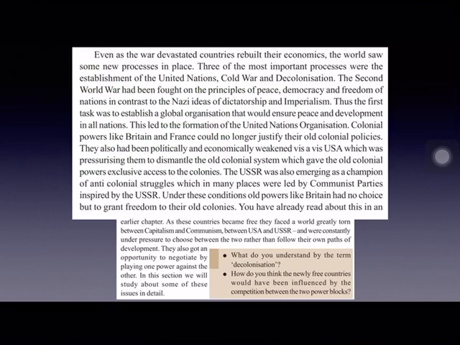And the third one is decolonization. The third process is decolonization. Decolonization means after the Second World War, as I told you, many of the European countries were busy rebuilding their economies. So they gave freedom to their colonies. And colonial rule came to an end. All the countries which were colonized by the European countries got freedom from colonial rule. That is called decolonization. A process of getting independence from colonial rule is called decolonization.